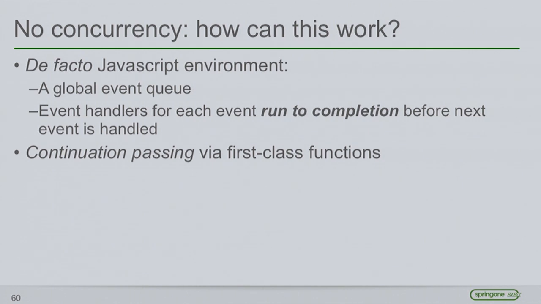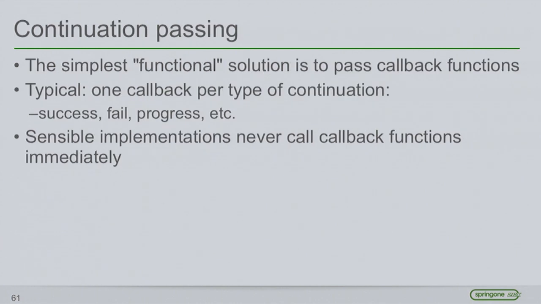And the obvious way in a functional language to deal with the fact that some things might be happening now, but we might want some things to happen later in a later turn of the event queue, is to use something called continuation passing. Because we have first-class functions, we can pass them in or pass them out of functions. We can pass these functions around to get executed later. So this became the number one pattern in JavaScript.